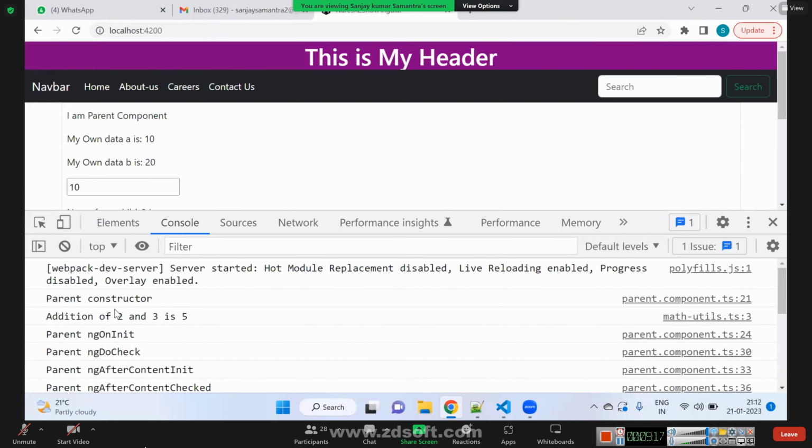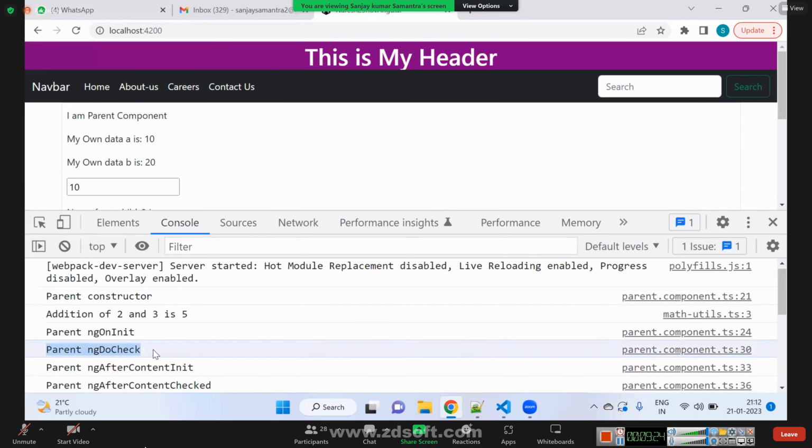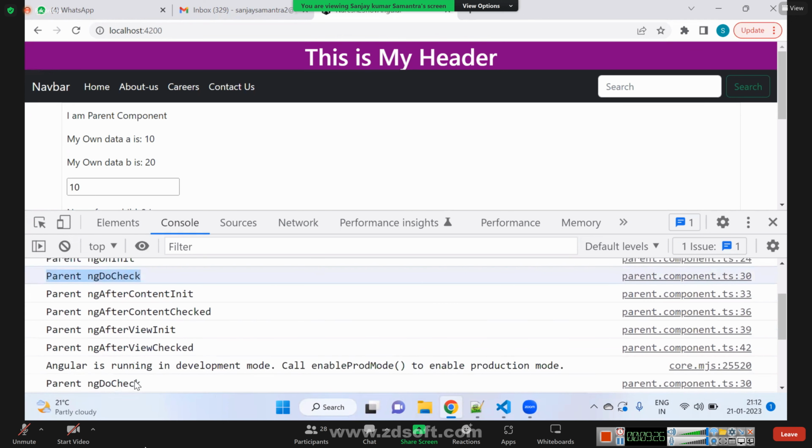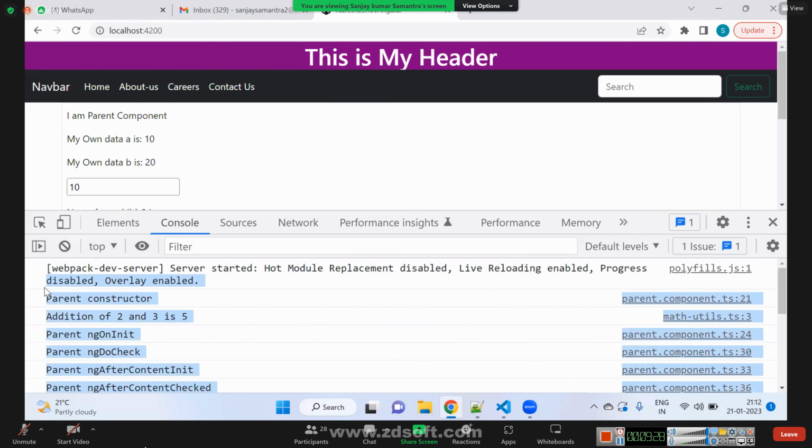You see, parent constructor got called, parent ng on init got called, parent ng do check. So all these functions are getting called automatically. Are we calling them? No. Even if we don't call, they are getting called.